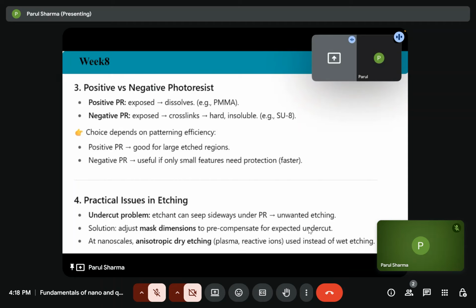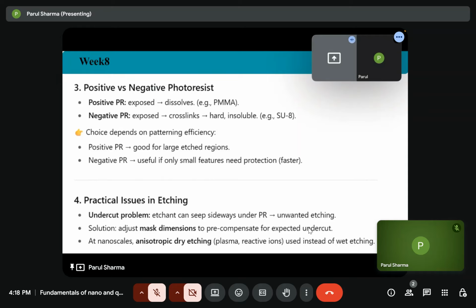patterning efficiency. So if we are using the positive photoresist, then it is good for large edge regions. And if we are using negative photoresist, that is useful when we need small features and protection, and it's faster also.